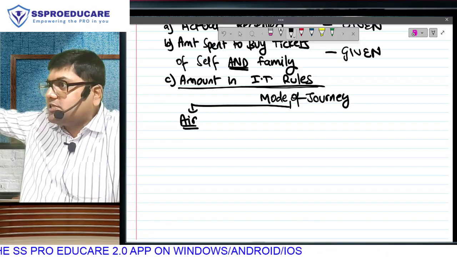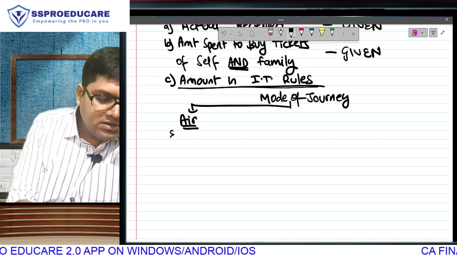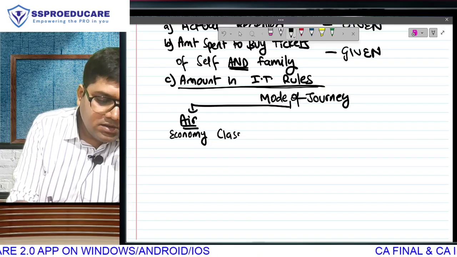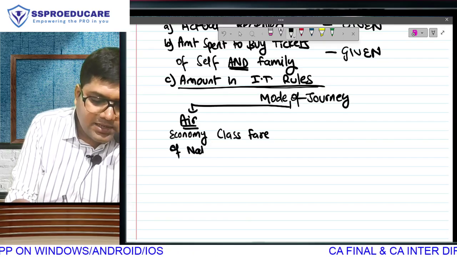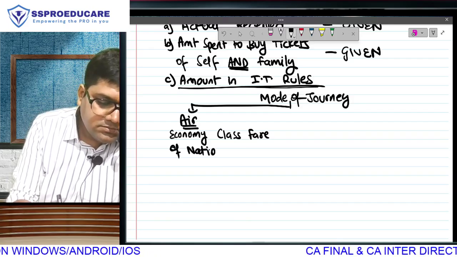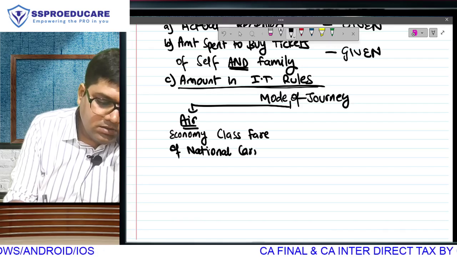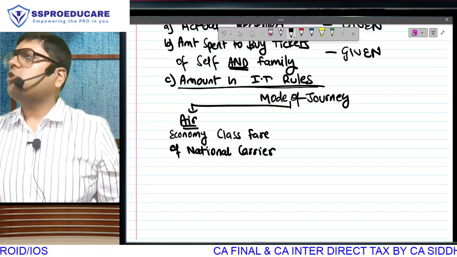This third amount is what we are discussing. The third amount is given in income tax rules. We will take the economy class fare of the national carrier. Basically, we will take economy class fare.